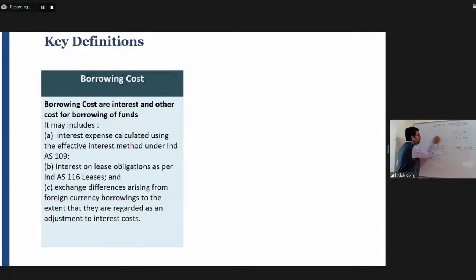Ambika, if you go to a bank and ask for a borrowing, what are the costs which the bank may ask for such borrowings?